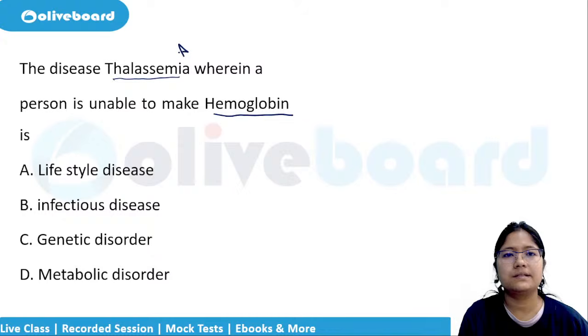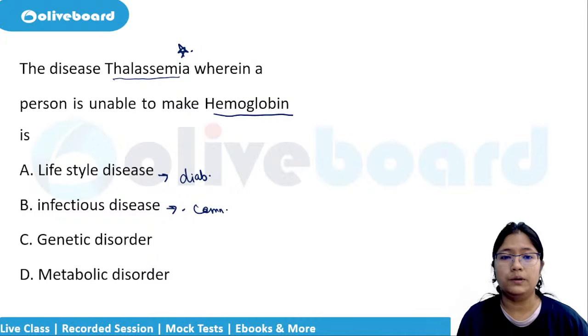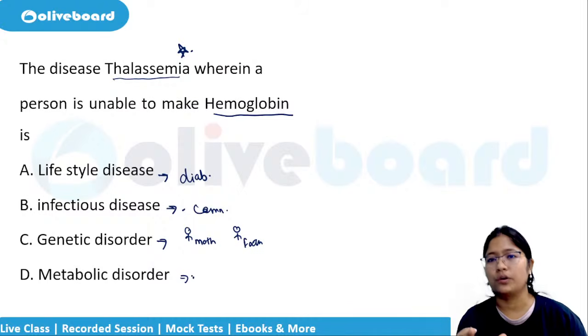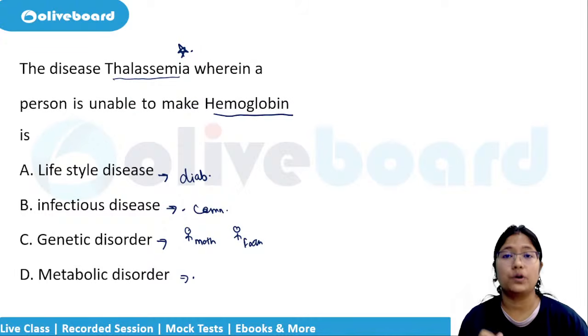Thalassemia is a lifestyle disease like diabetes, an infectious disease, which is most of the time communicable, a genetic disorder which is passed down from either the mother or the father, or a metabolic disease like gastroenteritis? What is this?